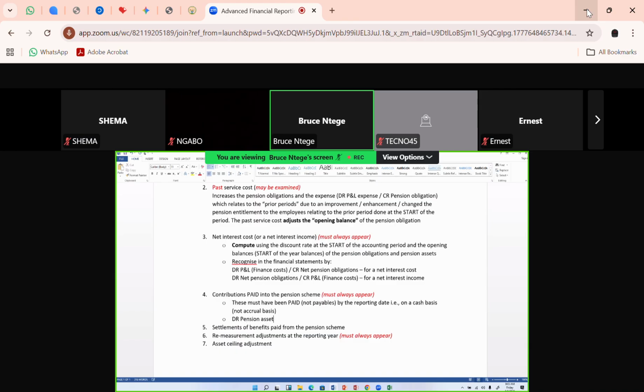So the pension assets will increase while the credit is your cash at bank, because you're paying them in cash. So your cash at bank will actually receive that credit. So those are the contributions paid into the pension scheme.